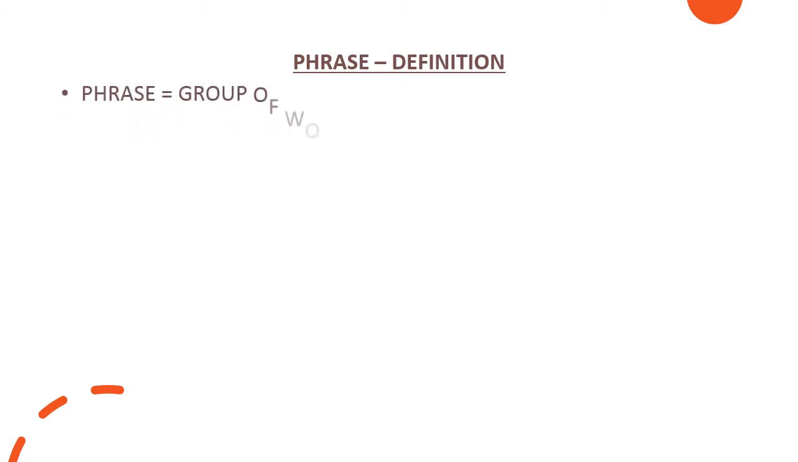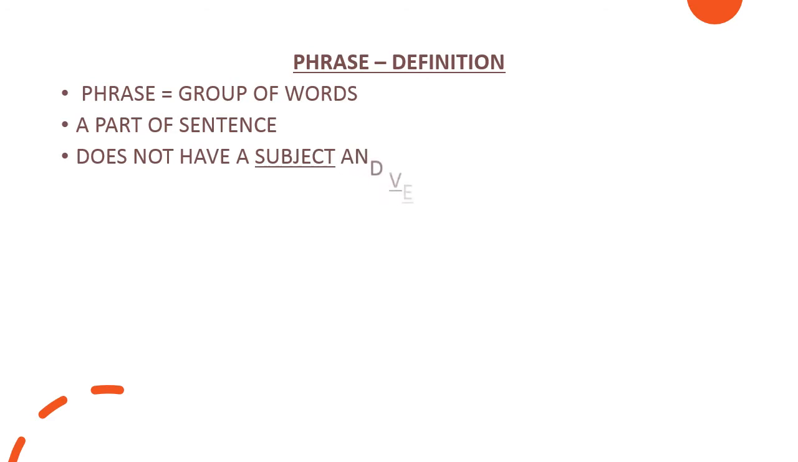The next slide, phrases definition. Phrases are a group of words. Next, a part of sentence. They are a part of sentence, but they are not a complete sentence on their own. Remember that. Next, third one, does not have a subject and verb. What is predicate? It is the doing word, right? Verb. The action word is known as verb. So a phrase is a group of words, but it's a part of sentence. It is not a sentence on its own. Remember that. And it doesn't have a subject as well as a verb.